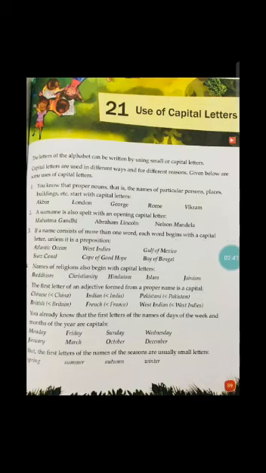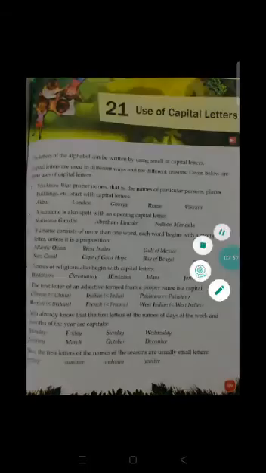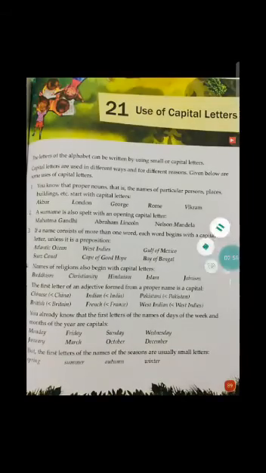Next, you already know that the first letter of the names of days and months is written in capitals. Yes, we have learnt. But the first letters of the names of the seasons are usually small letters. So try to identify the difference, children. The names of the month and week will be written in capital. The first letter will be written in capital, whereas for the seasons we don't use capital. Means it is not compulsory.